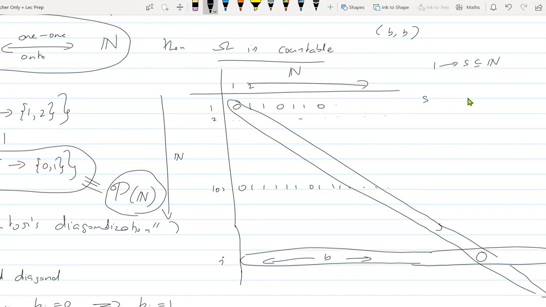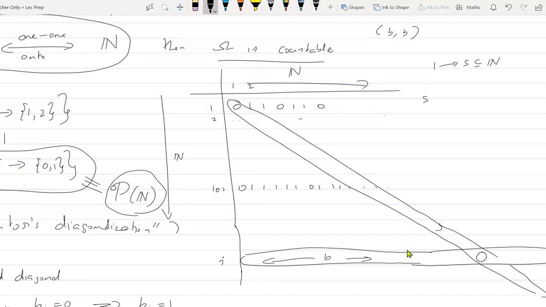Now you have written down this table, and you are claiming that every subset of natural numbers is somewhere in this table. This is your claim, right? Now I will find you a subset which is not in this table.